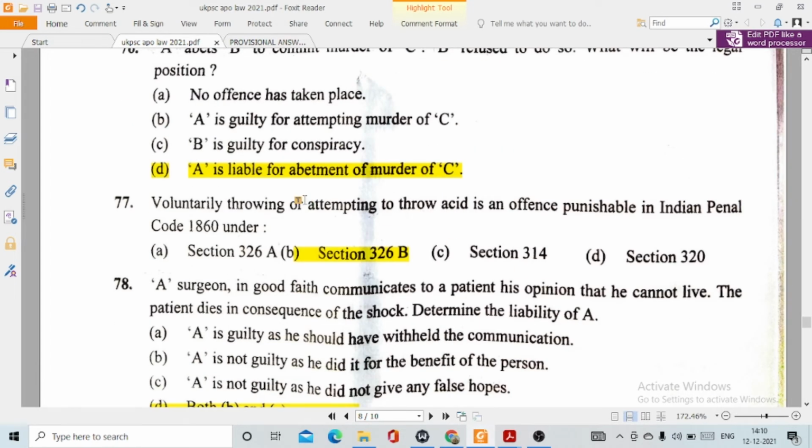Question number 77. Voluntarily throwing or attempting to throw acid is an offence punishable in Indian Penal Code under, this option number D, section 326B.